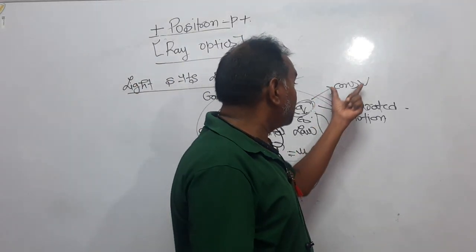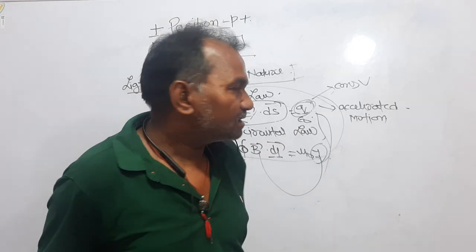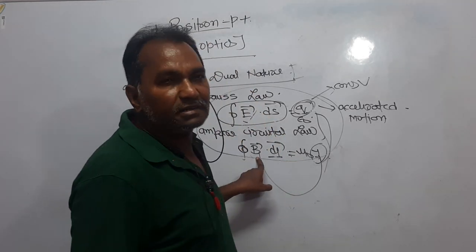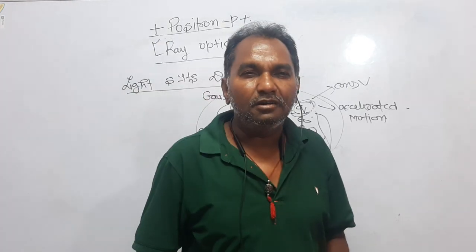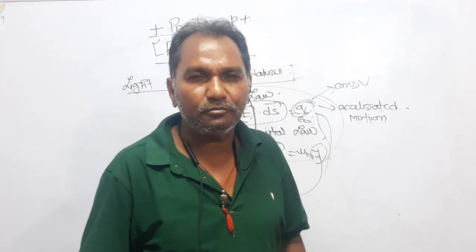But if the motion is accelerated, then not only will it create the electric field and the magnetic field, but it will give birth to a wave that is called the electromagnetic wave.